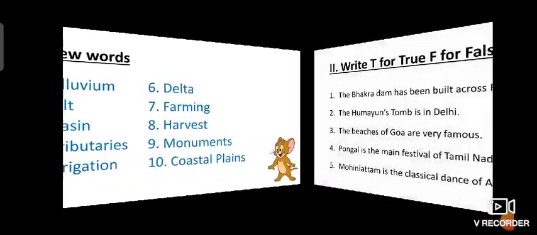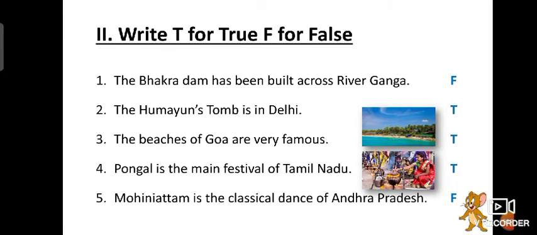Next, we'll see the exercise of writing true or false. Write T for true, F for false. Here, the Bhakra Dam has been built across river Ganga. Is it true? No, false. Next, Humayun's tomb is in Delhi. Yes, true. Next, the beaches of Goa are very famous.